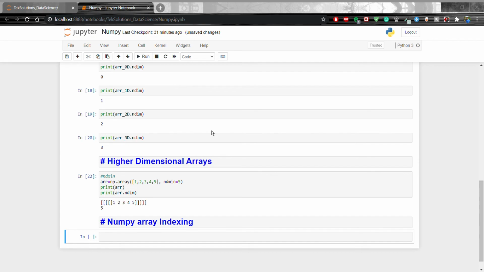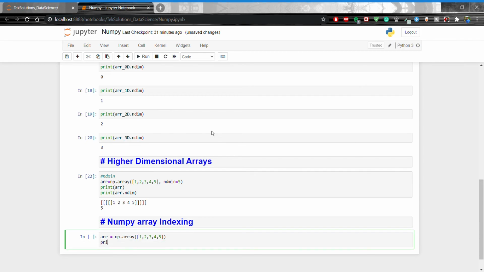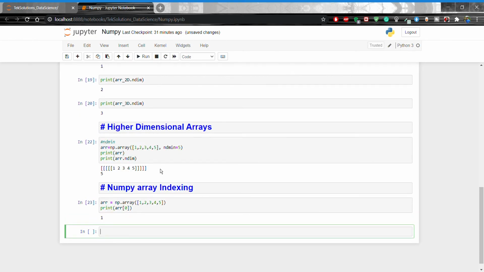Okay. Now if I show array equal to np.array, open close, 1, 2, 3, 4, 5, enter, print array of 0, shift enter, right? Then what is going to print? Index 0, that is going to print 1.